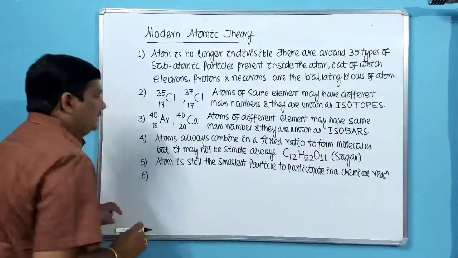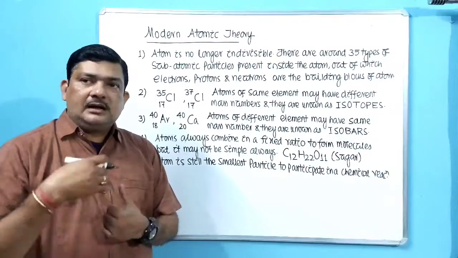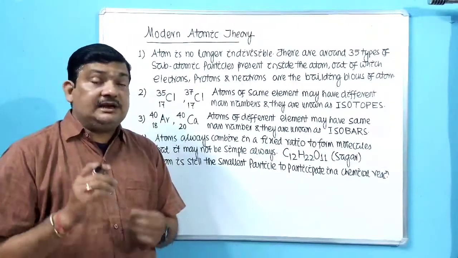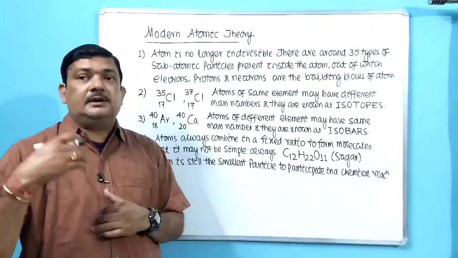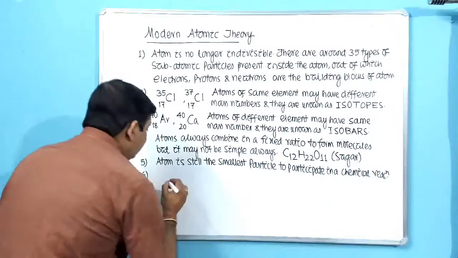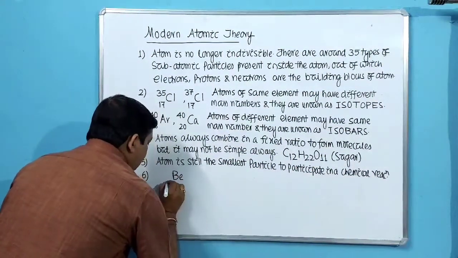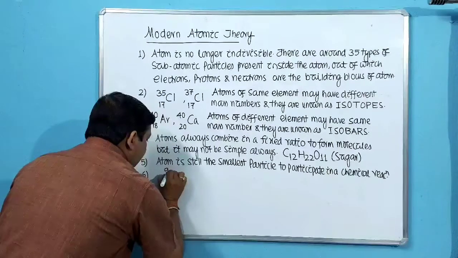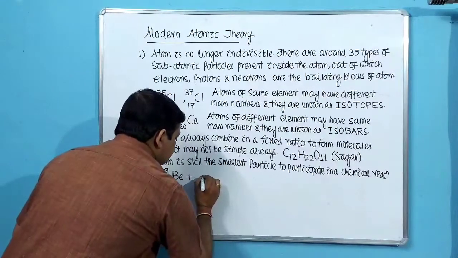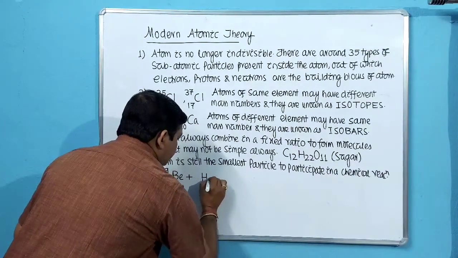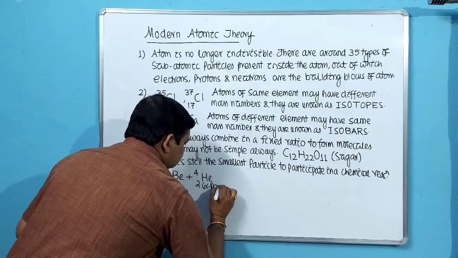Last one. Atoms can neither be created nor be destroyed. As I told you, although atoms cannot be created, they are interconvertible. That means atom of one element can be converted into atom of another element. How? For example, we will take the case of beryllium, Be 4, 9. When it is hit with alpha particles, that means helium nucleus, He, they are alpha particles.